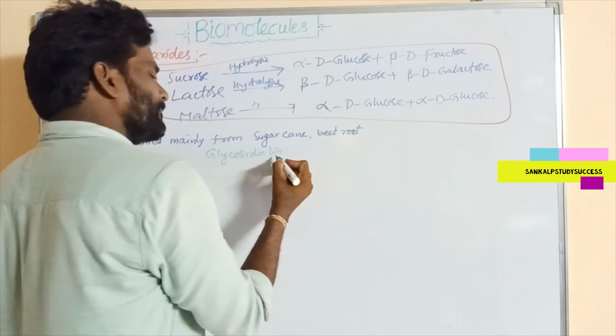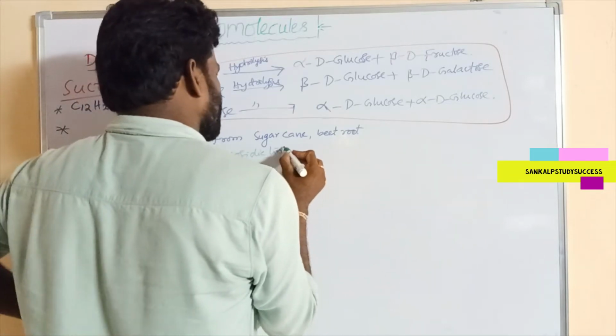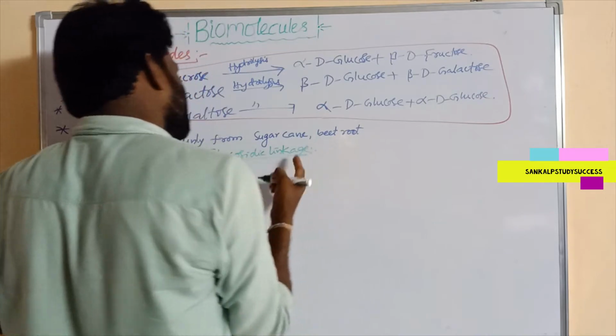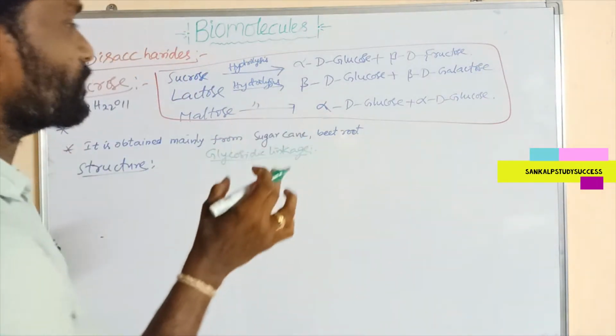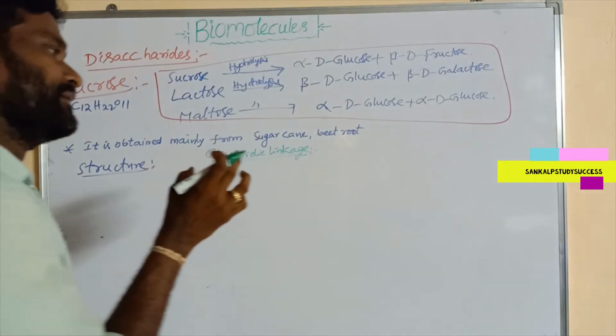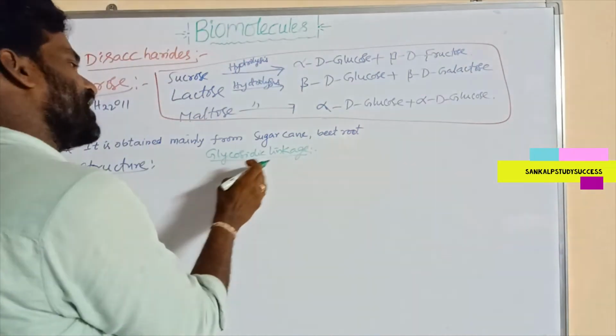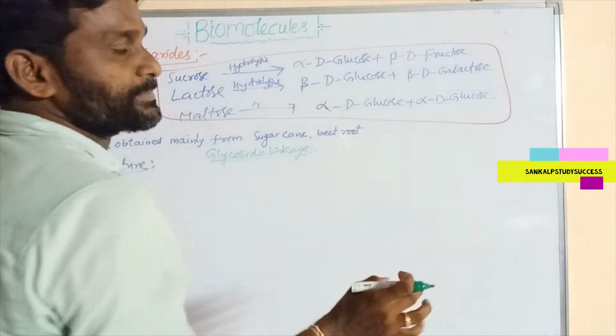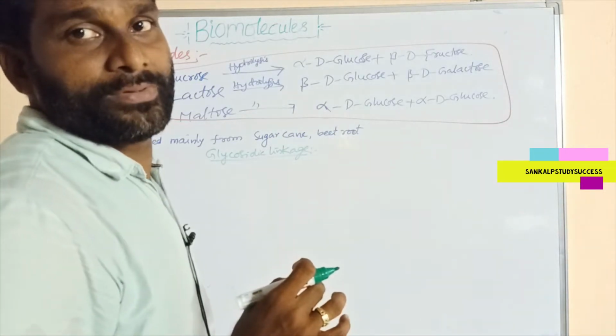It is an oxide linkage between two monosaccharide units, formed by loss of a water molecule.